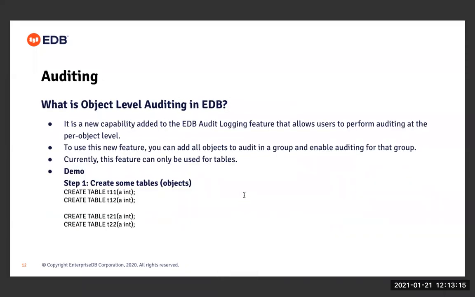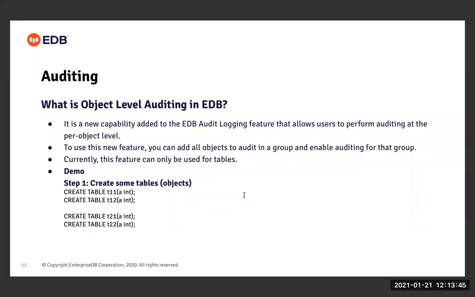Moving to the next slide now. So what is object level auditing? Object level auditing is basically a new capability added to the EDB audit logging feature that allows users to perform auditing at object level, right? To use this feature, we can add all the objects to be audited in a group and enable auditing for that group. And currently, this feature can only be used for tables. So here is a demo that shows how to use this feature.